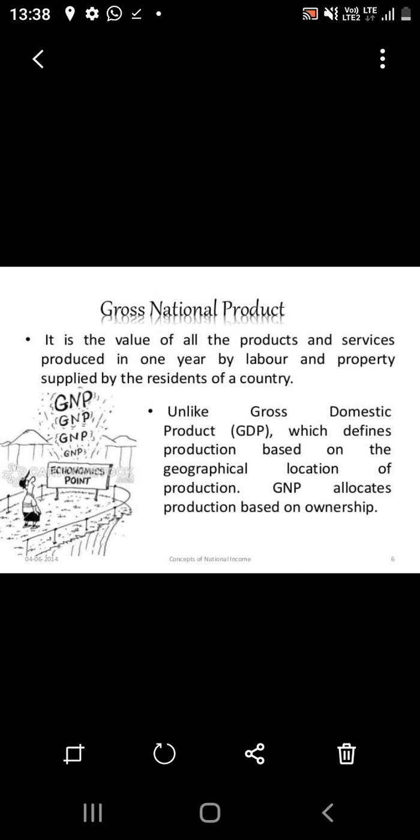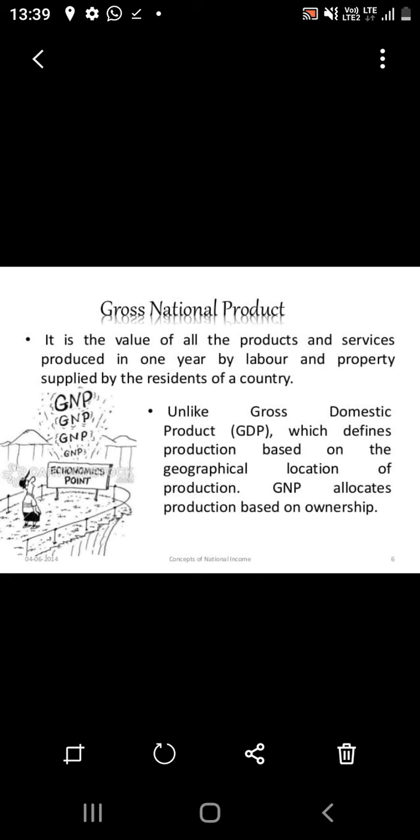Here, GNP, gross national product, is the value of all the products and services produced in one year by the labor and the property supplied by the residents of a country. Unlike GDP, which defines production based on the geographical location of production, GNP allocates production based on ownership. What is the general meaning of GNP? GNP is nothing but the gross national product.